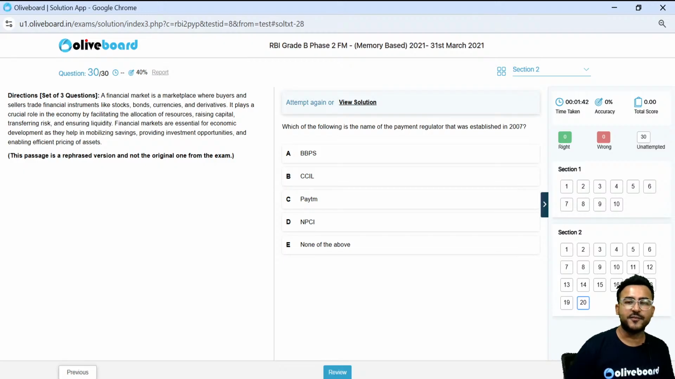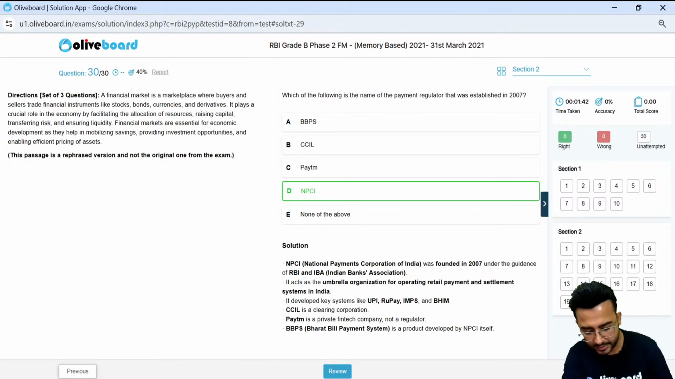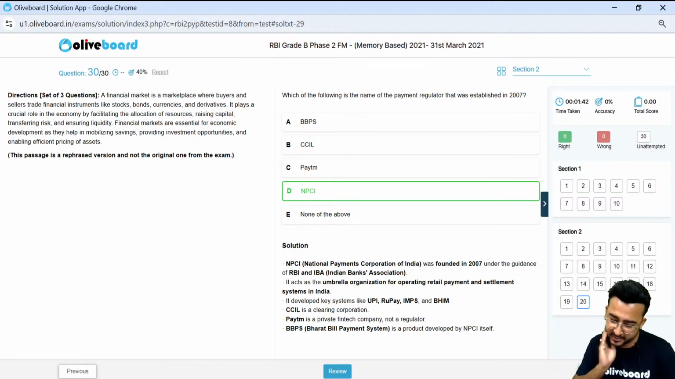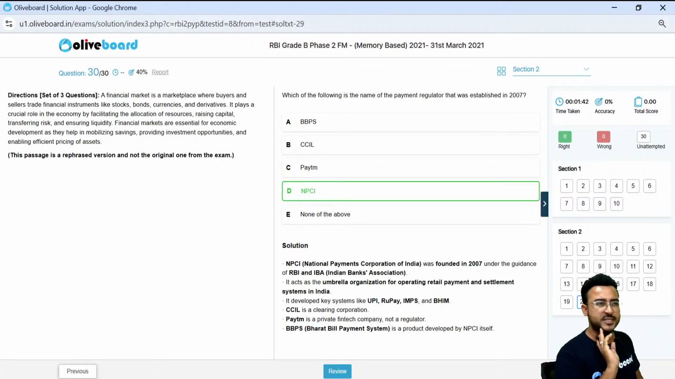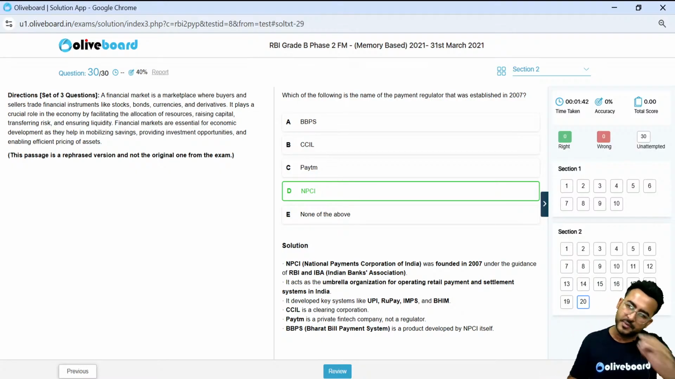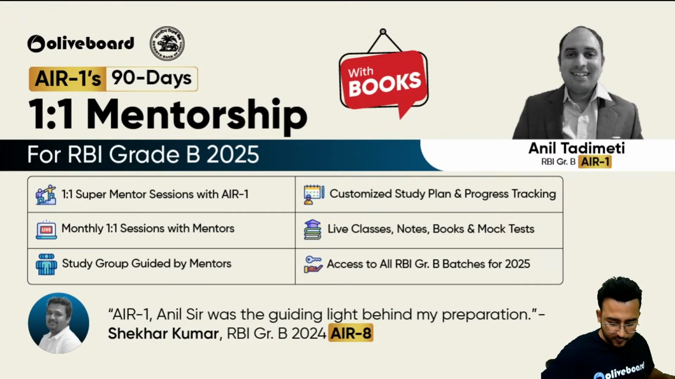Next, which of the following is the name of the payment regulator that was established in 2007? NPCI, right, NPCI. ये PFRDA में भी आ गया था, बताओ अब आप, है ना, ये PFRDA में भी आ गया था. The problem with these kind of questions is these are neutral questions. कोई सुबह उठ के भी आ गया होगा ना, 6 महीने कुछ नहीं पढ़ के सुबह उठ के भी आ गया होगा, वो भी SEBI को ही टिक करेगा, right.